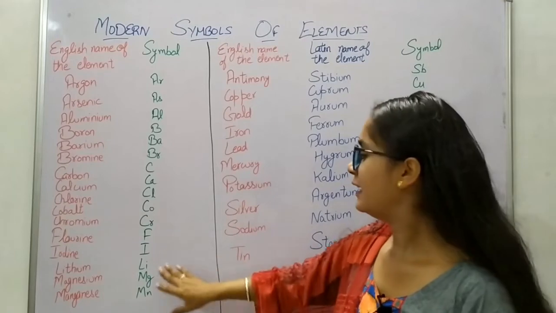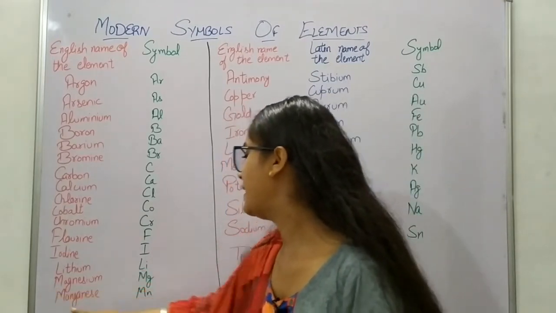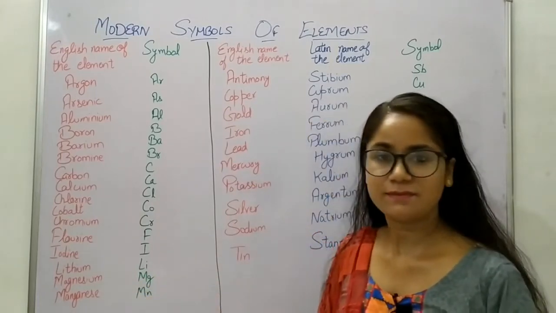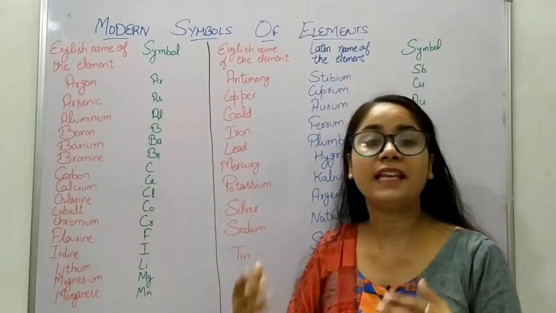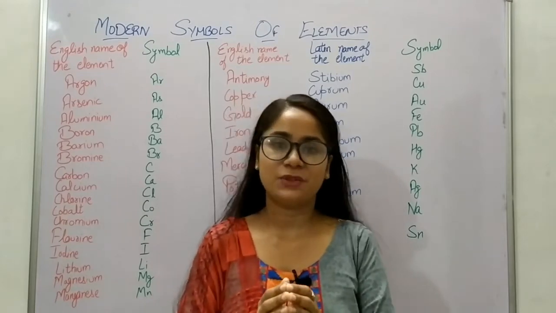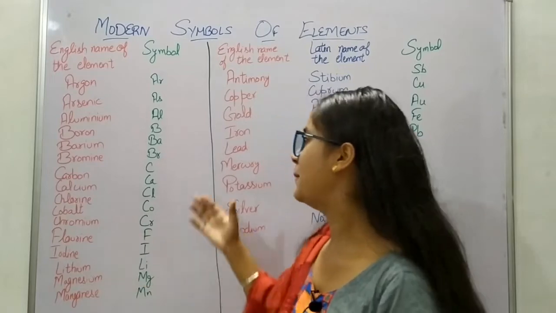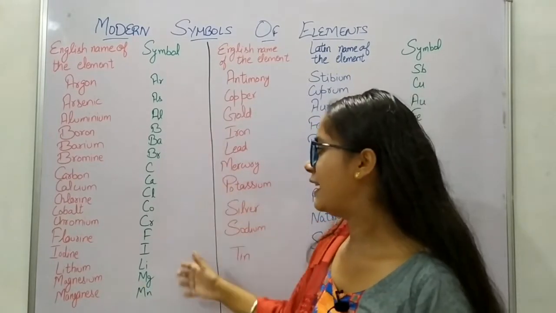Okay. Now comes fluorine. F for fluorine, I for iodine, Li for lithium. Now comes magnesium and manganese. These two: Mg for magnesium and Mn for manganese. Right? These are the English names of the elements and their symbols. There are many more elements having English names and symbols, but the periodic table is so huge, I cannot name all of them, but I took the main elements here.